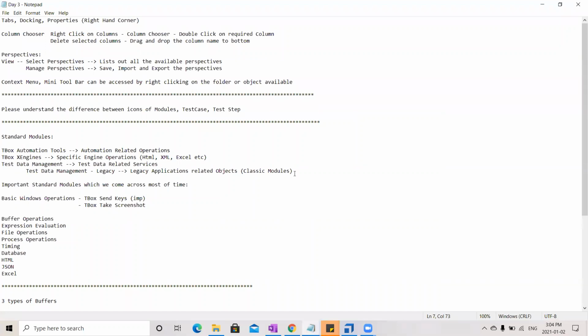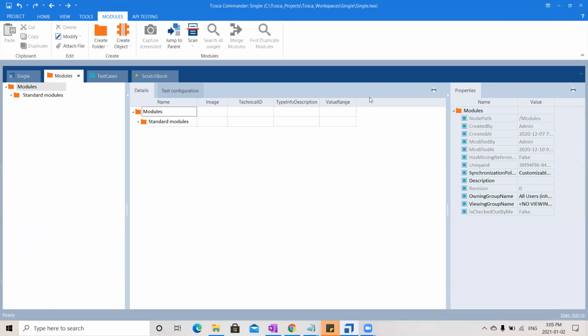I won't say that for every topic, every day I will share the notes, but for some topics which we forget or don't understand initially in the beginning days, these notes play a very important role. That is when I share the notes. And every day after the class I will share the project file so you can practice on your own machines as well. So this is all about the course.